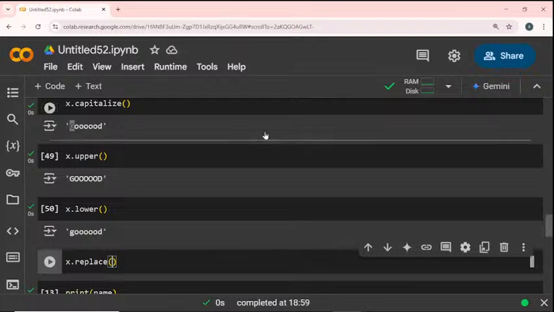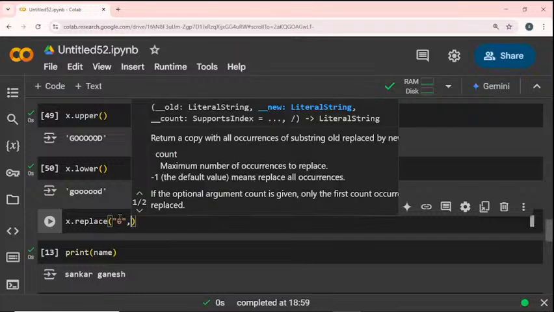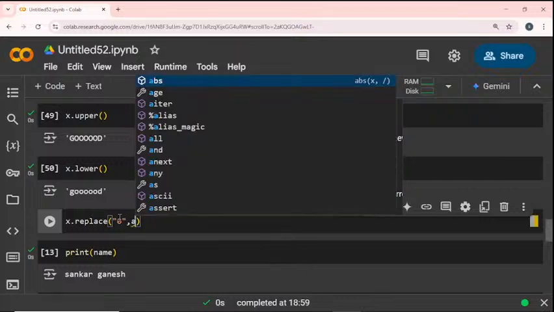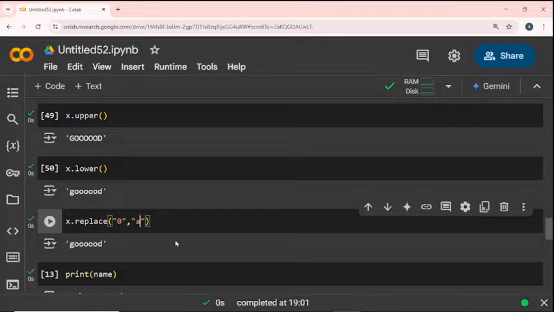So the replace function is used to change one character into another character. Now the O is there, right? If I give O instead of A, so what is the output of this? Okay, I will give it as 0. Sorry for this.